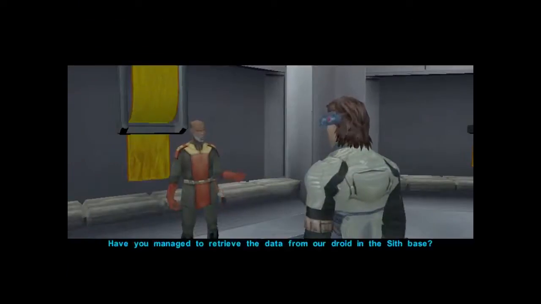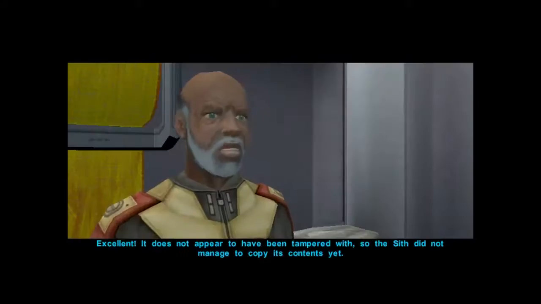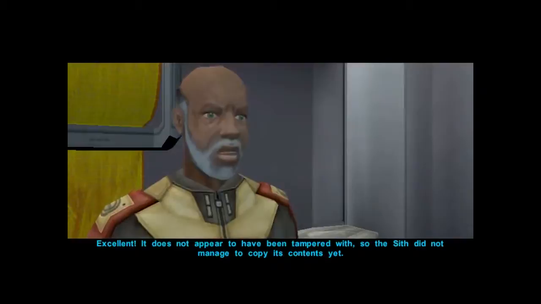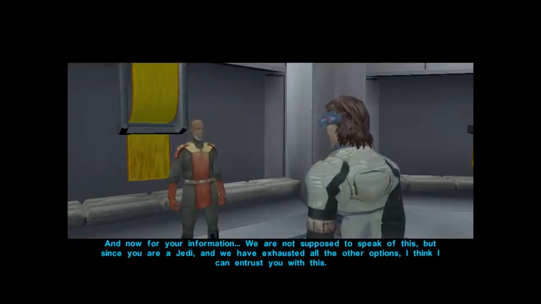Have you managed to retrieve the data from our droid in the Sith base? Excellent. It does not appear to have been tampered with, so the Sith did not manage to copy its contents yet. And now for your information. We are not supposed to speak of this, but since you are a Jedi and we have exhausted all the other options, I think I can entrust you with this.